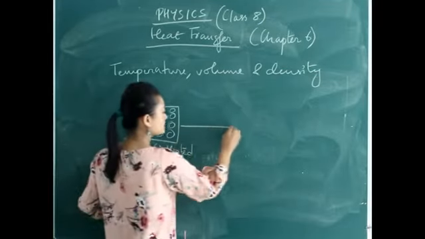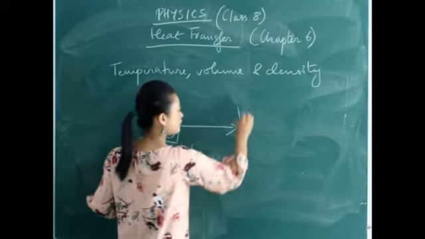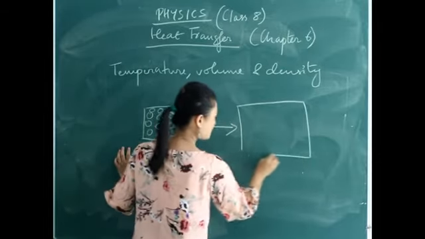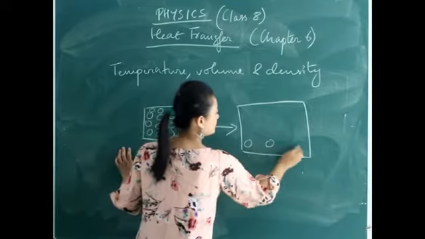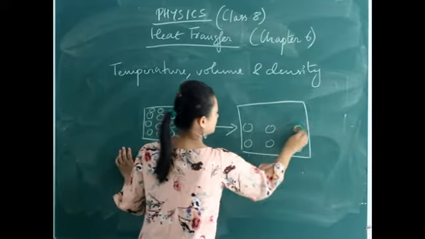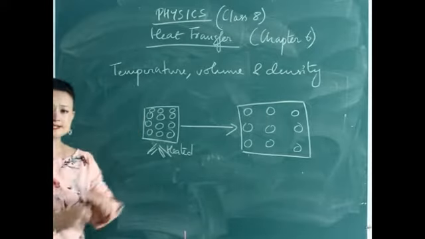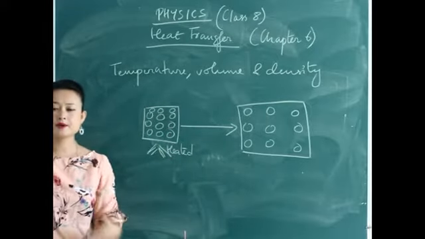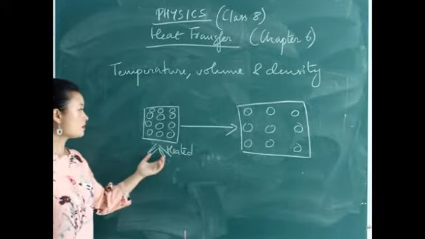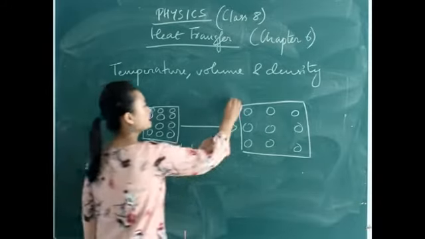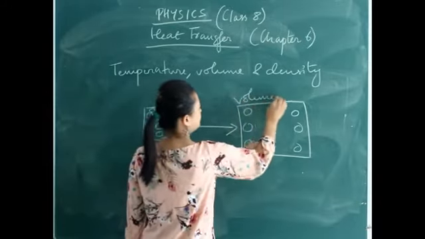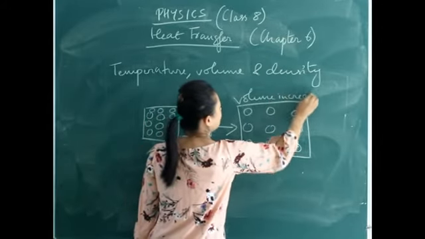When they gain kinetic energy, the intermolecular force of attraction becomes weak and the intermolecular space becomes more. So they tend to move apart. When the particles move apart and occupy more space, what happens? The volume increases.